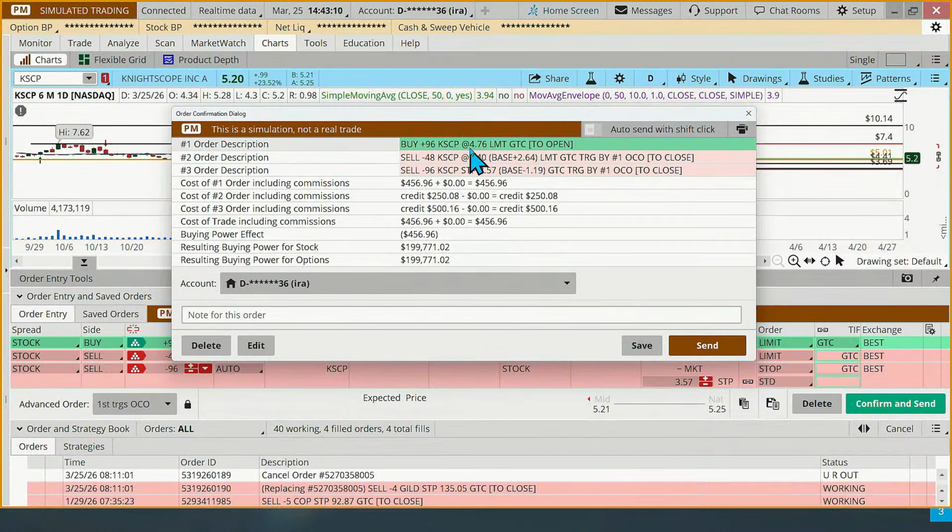If someone wanted to go lower than that on their limit order to add, that'd be fine. The lower it is, the less likelihood of getting filled. We have an order to sell half of those shares at the target of 740. And then we have an order to stop out of all the shares there at about 357. Okay, and so that would be an AI stock as well. All right, we'll send that.